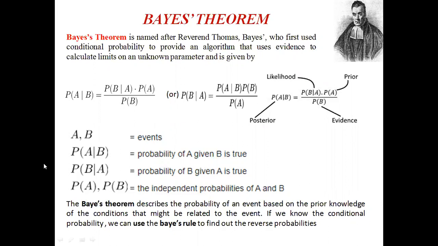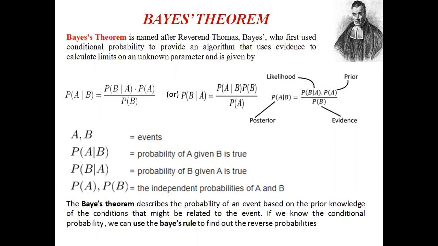It can be expressed mathematically as probability of A given B is equal to probability of B given A into probability of A, divided by probability of B, or you can write it in this fashion, where A and B are two events.